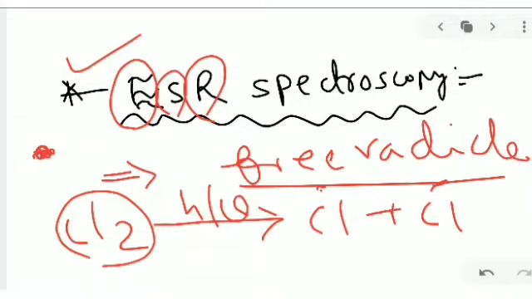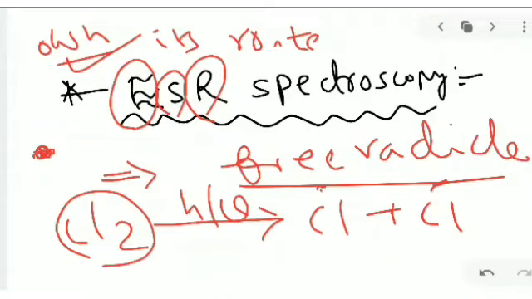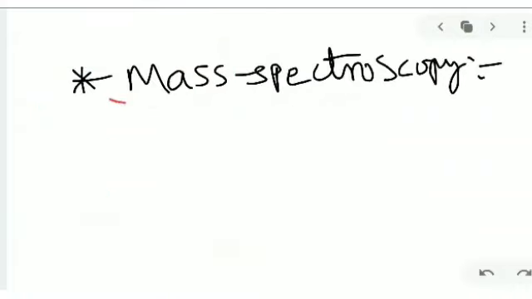Some reactions take place naturally, producing products without external influence, sometimes at room temperature itself. So a reaction can go on at room temperature. Here the main function of ESR spectroscopy is to detect free radicals. Okay, next one is mass spectroscopy.